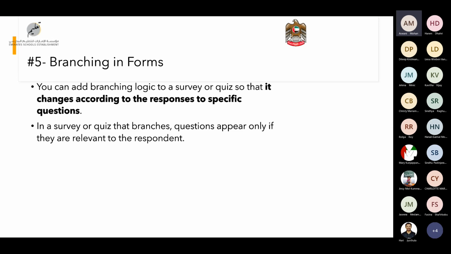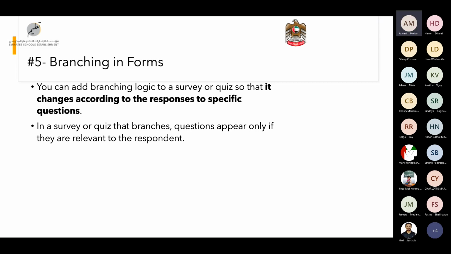It is used to have respondents skip certain questions that are not relevant to them, so this allows you to create different routes through your survey. Based on the choice the user makes, they will be diverted to different questions. They will not answer the same questions. So it's a great tool for differentiation.